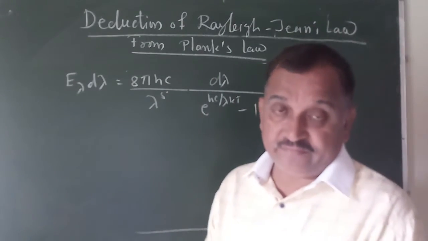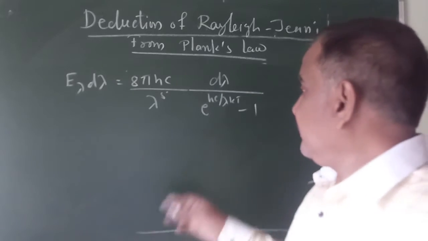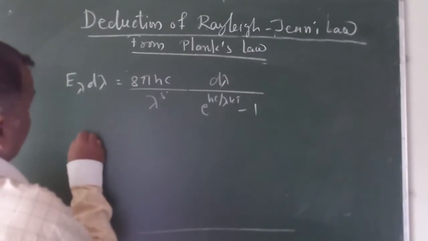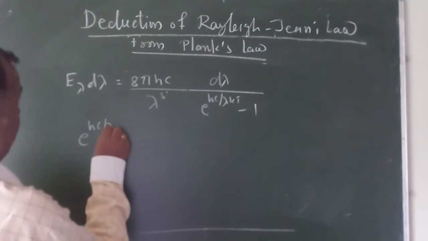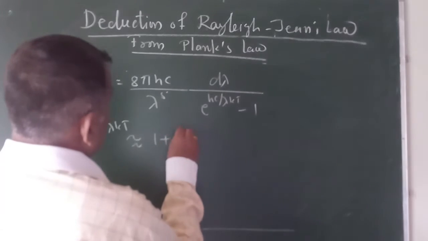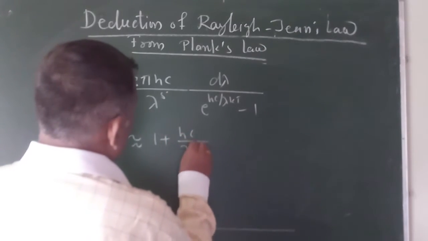Again we can take the approximation for longer wavelength. So we can write e raised to hc upon lambda kT is approximately equal to 1 plus hc upon lambda kT.